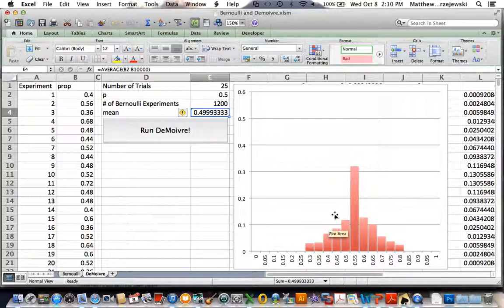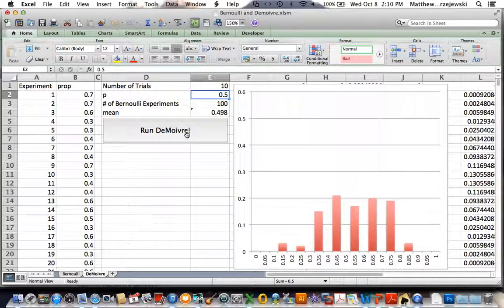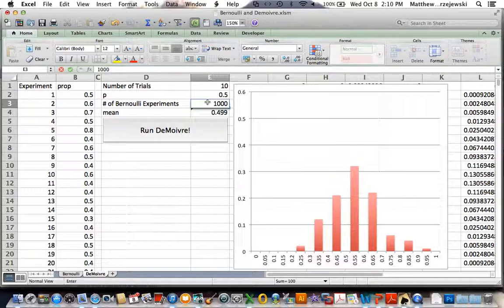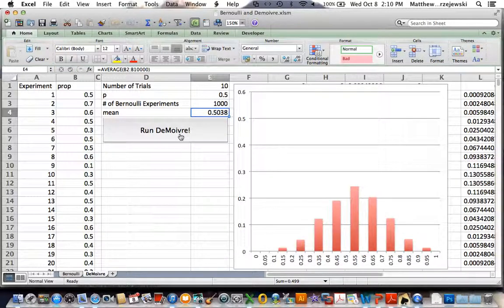So what you can see is a characteristic shape here. Let's change this back to 100. Let's change this to 10. You can see that there's a lot of variability when we have a small number of trials and a small number of experiments. But as we increase the number of experiments, what we start to see is a very characteristic shape to the distribution. You can see it's changing very little.